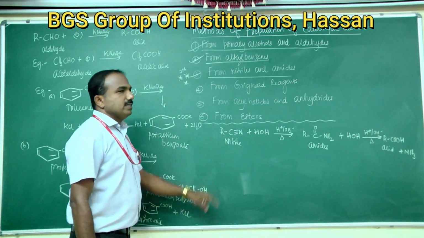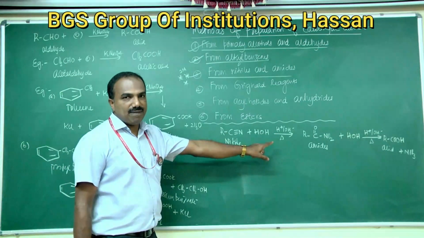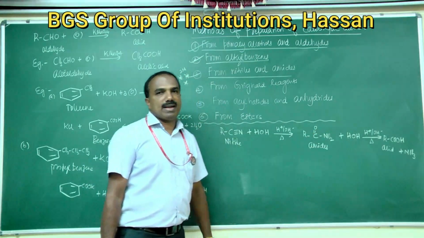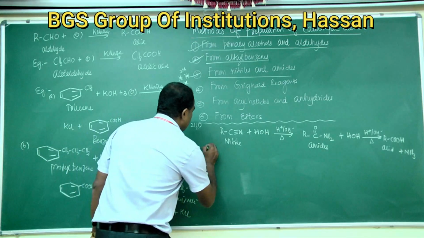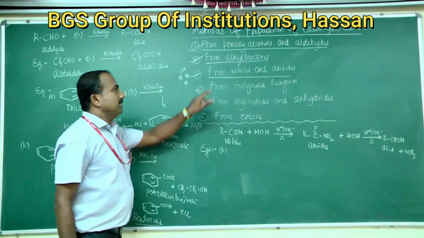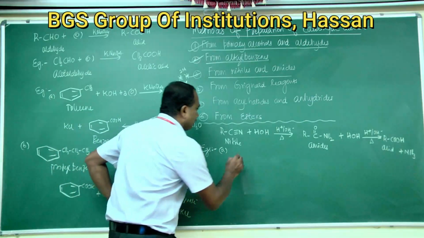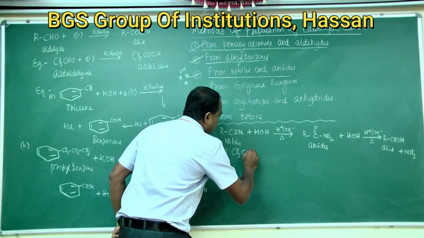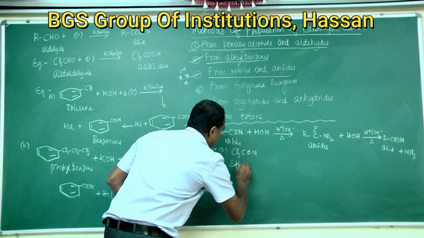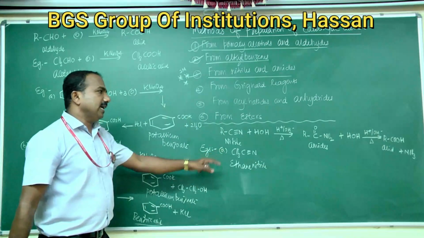So this is the general reaction. Nitriles on hydrolysis in presence of acids or bases give amides, which on further hydrolysis give carboxylic acids. Now the examples for this third method, that is alkane nitriles. You take CH3 C triple bond N. The name of this one is ethane nitrile.